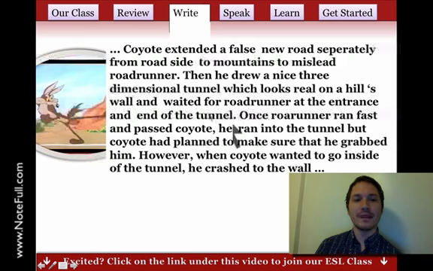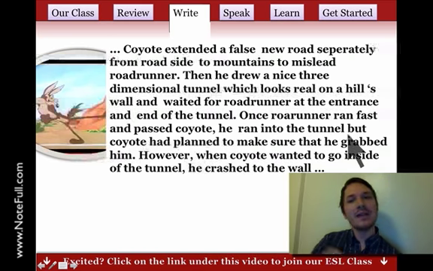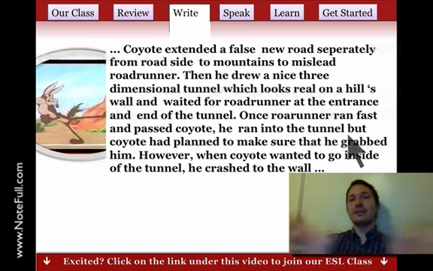Once Roadrunner ran fast and passed Coyote, that's time, he ran into the tunnel. But Coyote had planned to make sure that he grabbed him. Now here we need a comma. When we use but, we're using a comma and a conjunction to connect two independent clauses.